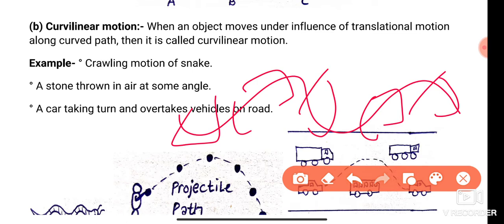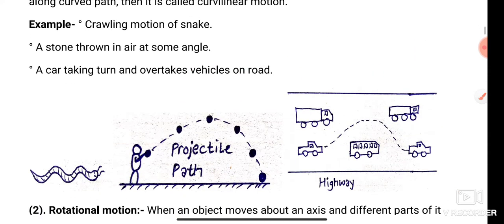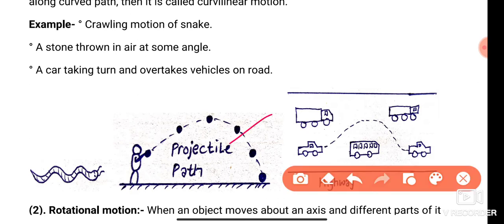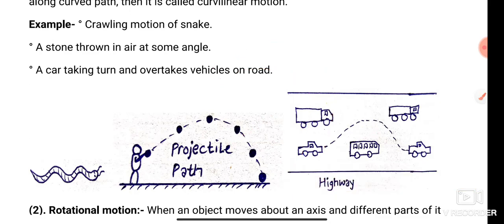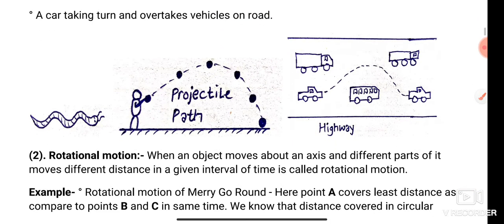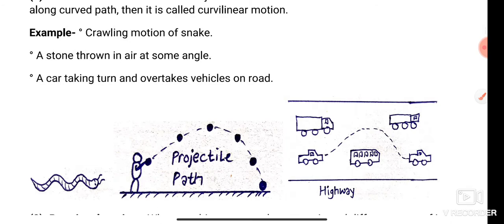For example, the crawling motion of a snake, a stone thrown into the air at some angle, and a car taking a turn or overtaking a vehicle on a road. I hope, students, you have understood up to here.